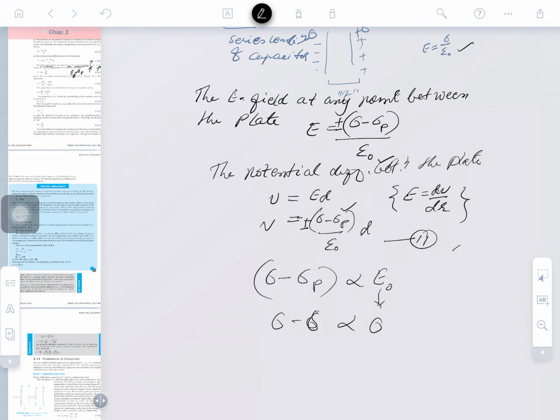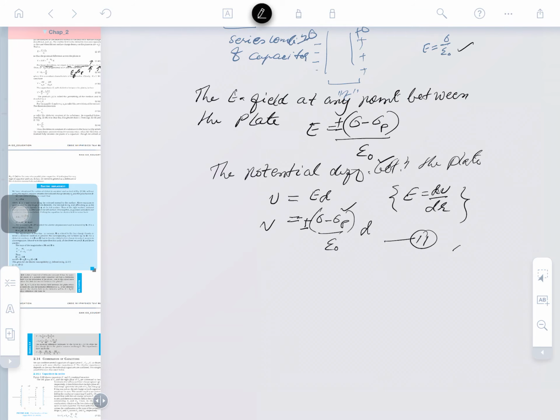So, sigma p, and after removing the proportional sign, what will we take here? After removing the proportional sign, a value will come here, that is this. Is that clear? After removing the proportional sign, this type of situation is occurring right now. So, I am writing this, wait a minute please.